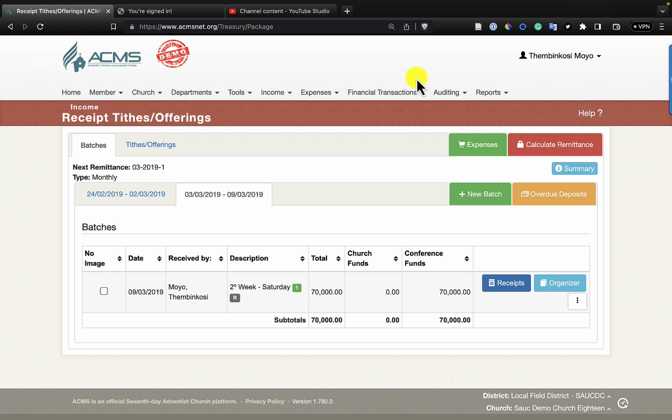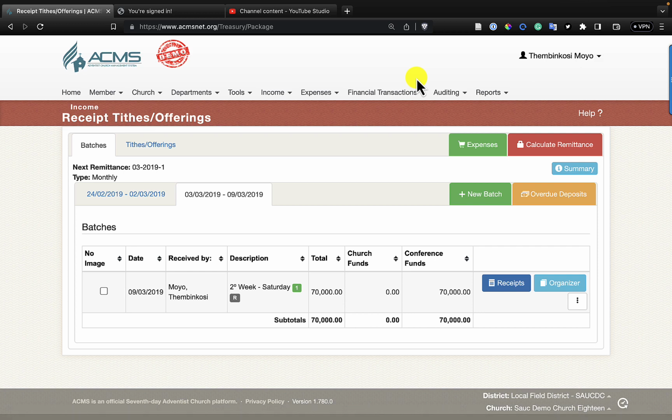Now we go into time. We fast forward time. 2 weeks later, Mrs. Evodia Phillips approaches the treasurer, you as the treasurer, and says, Madam Treasurer or Mr. Treasurer, I was expecting to receive a receipt, but I still haven't received my receipt. Would you be aware what has happened to that offering that I gave? And immediately you remember, yes, there was an anonymous receipt I did on the 9th of March, in the week of the 9th of March.